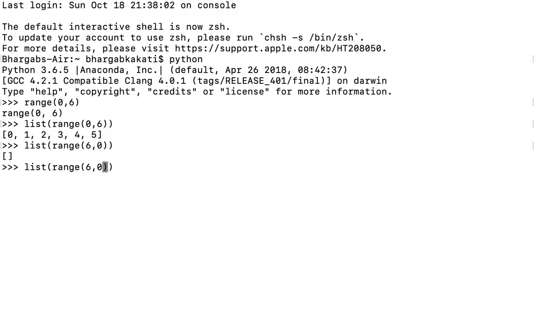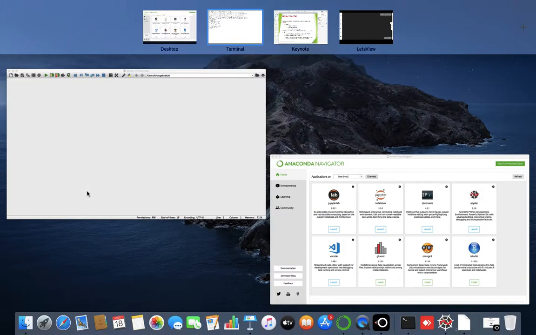I can even use negative values also. If I write minus 6, minus 2, then I'll get the values minus 6, minus 5, minus 4 and minus 3. So basically, what is the use of range function? Range function is used to generate a list of values.